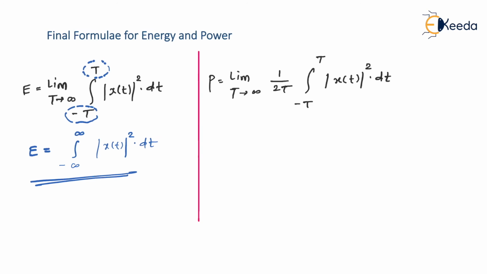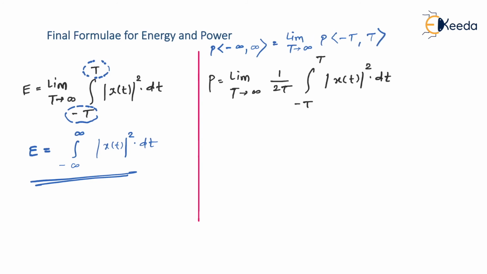Let's see the power calculation also. We have already studied that whenever you want a power calculation within the interval from minus infinity to infinity, it is the same as the limit when T is approaching infinity of the power calculation for the interval minus T to positive T. And from this we have got this formula.